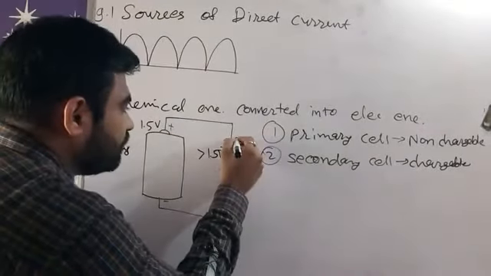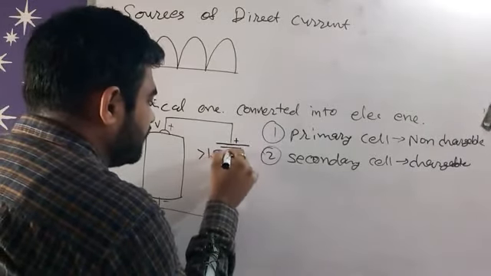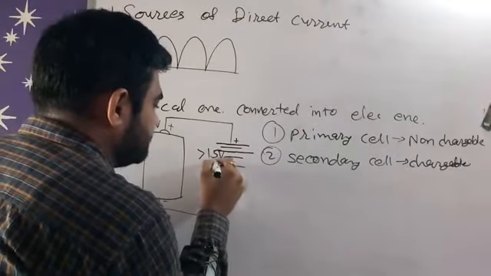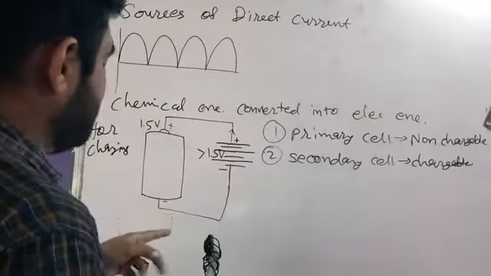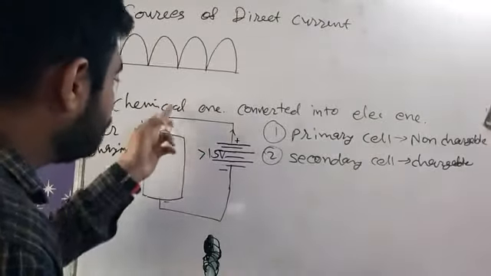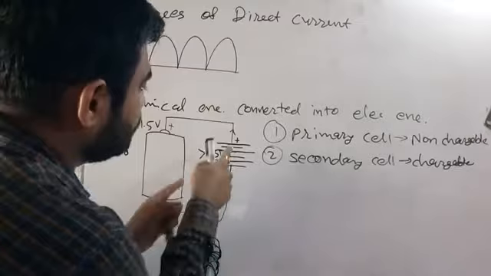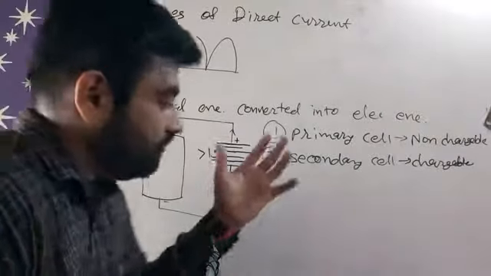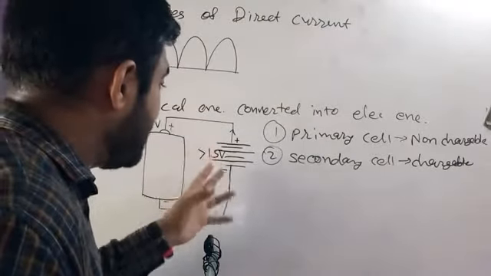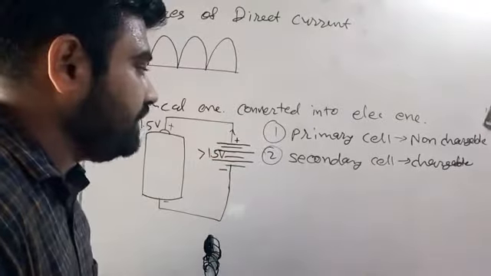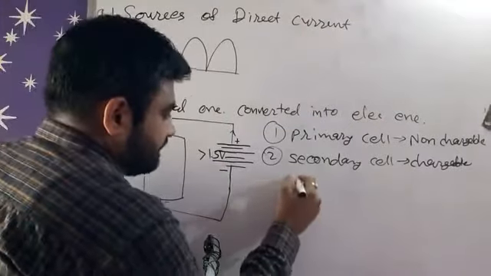Current flows through like this, but when we use this cell, current flows in this direction, and during charging current flows in this direction. So for charging we have to apply a greater voltage than this. Then and only then will this cell be charged.